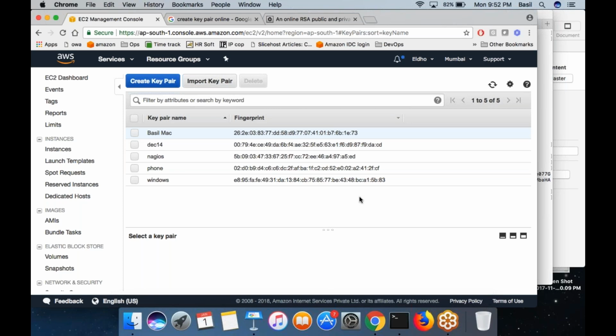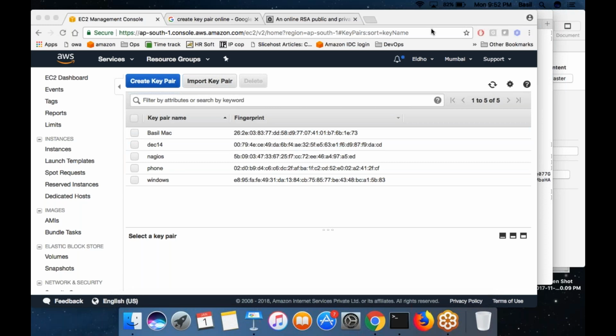Okay, Jay Prakash, do you have any option to export the key? That's what my question is. Don't have an option to export the key.